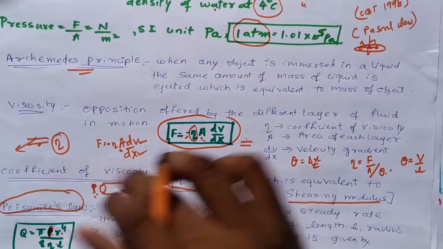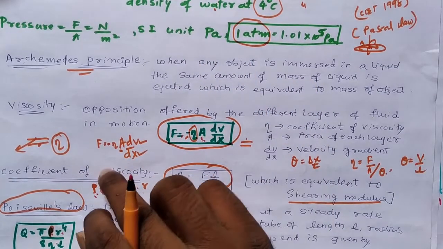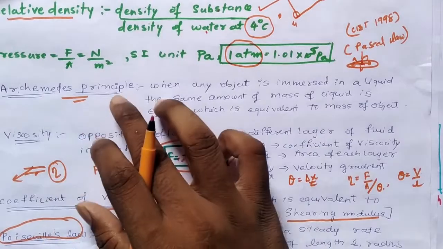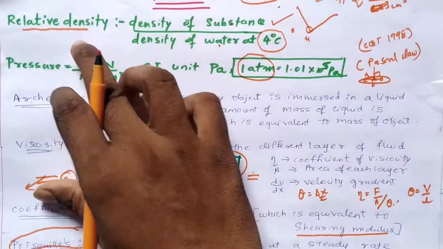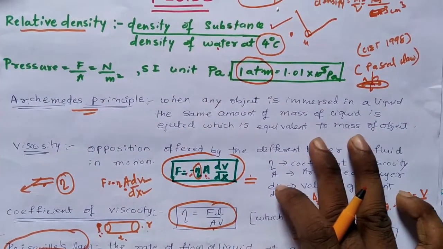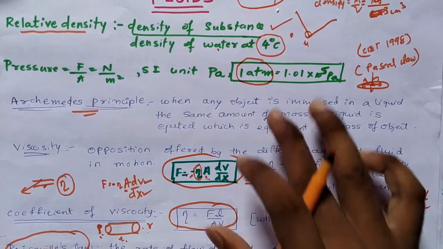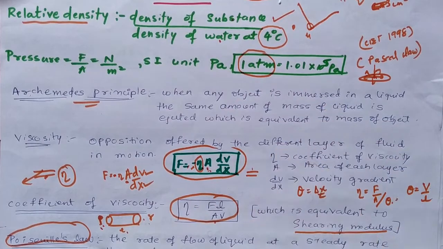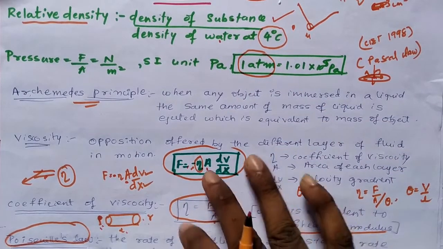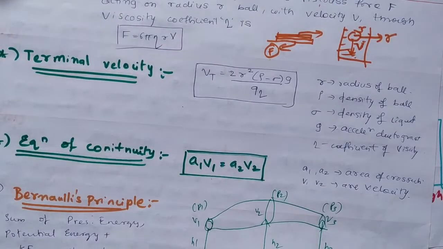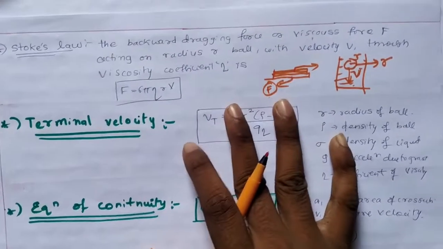Okay, we have seen in this page Poisson's law, coefficient of viscosity, Archimedes principle, pressure, relative density. Please take a screenshot or read it again, pause the video, lessen its speed and go on studying these concepts. Please keep one notebook or NCERT book by the side. Okay, we will next move on to the next topics.